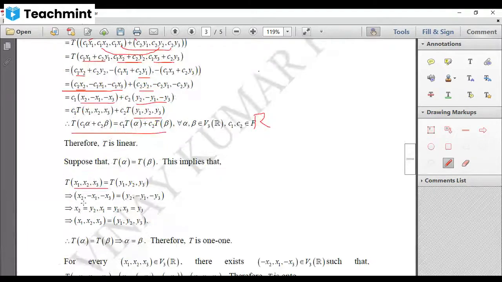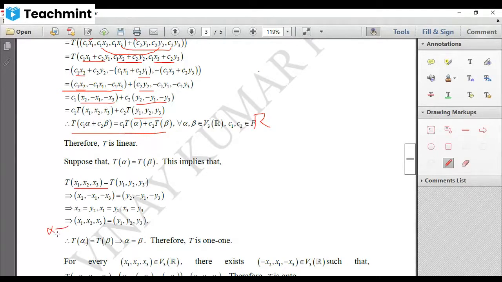But you know that two ordered triplets are equal provided corresponding entries are equal. That is, x2 equals y2, -x1 equals -y1, -x3 equals -y3. Minus minus cancels. And we have to show that alpha is equal to beta. So what is your alpha?